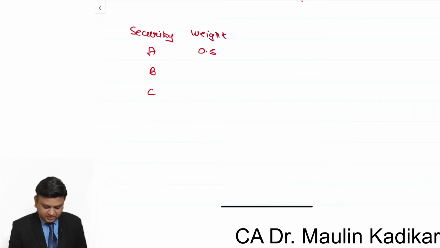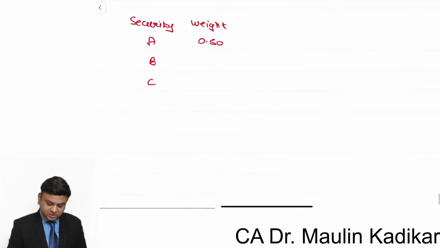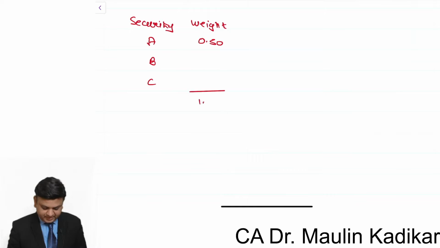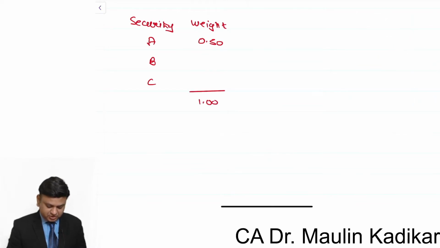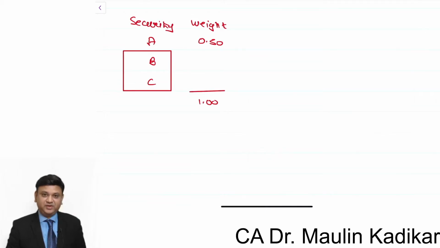This is 0.5 as provided to us in the question. We know that the total is obviously going to be 1. So for the other 2 securities, the total proportion that we will have is 0.5.